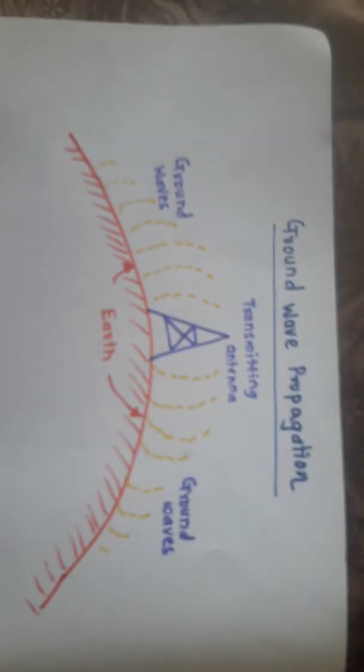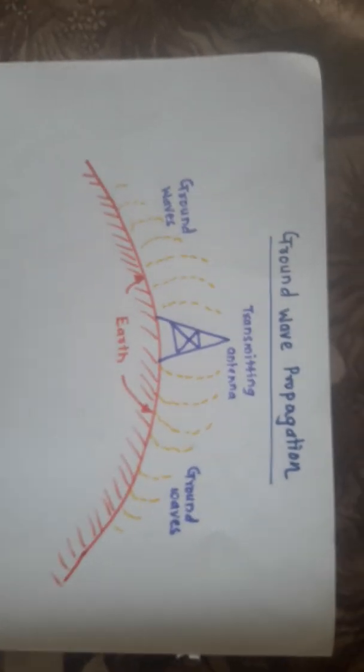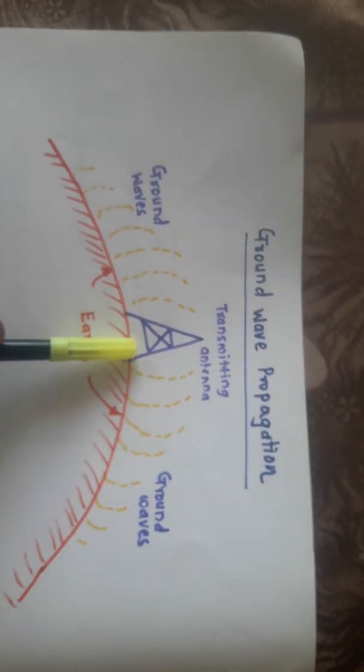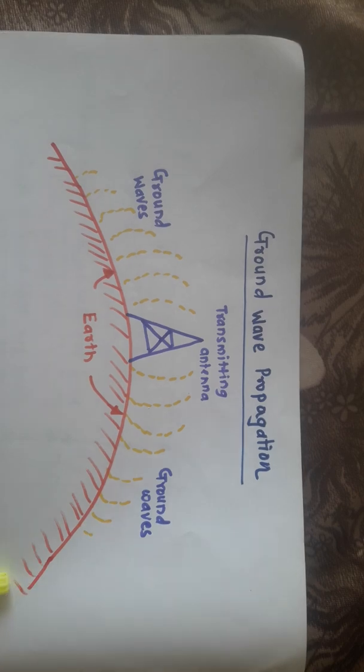So let us have a look over the diagram of ground wave communication. So dear students, all of you are here observing a ground wave propagation diagram. In this particular diagram, we are observing one transmitting antenna over here, and this is nothing but your earth surface.